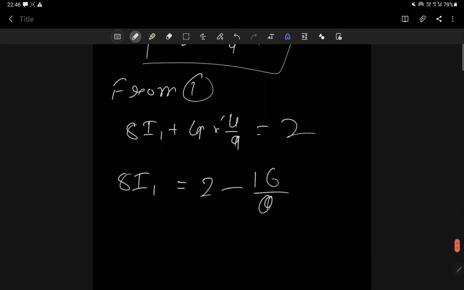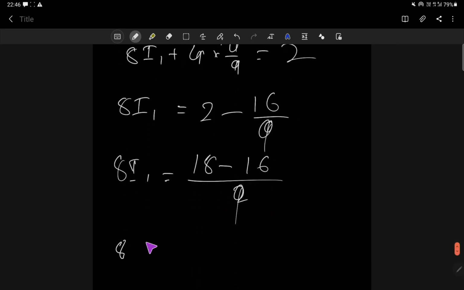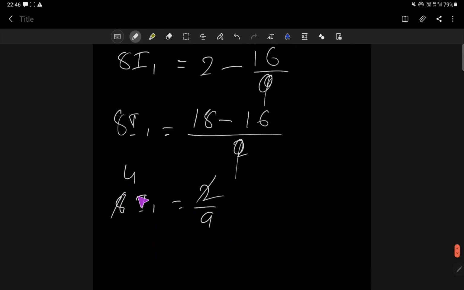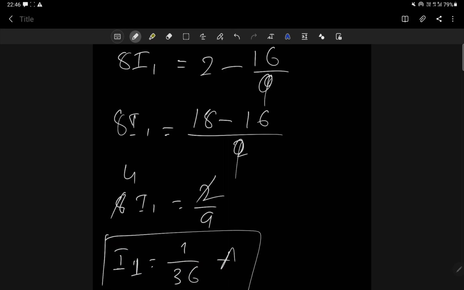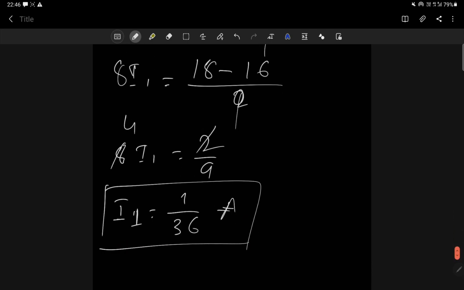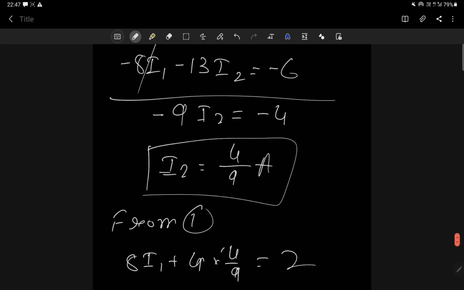Taking the common denominator, 8 I1 is equal to 18 minus 16 by 9, which is 2 by 9. So I1 is equal to 1 by 36 ampere. I1 equals 1 by 36 ampere and I2 is equal to 4 by 9 ampere.